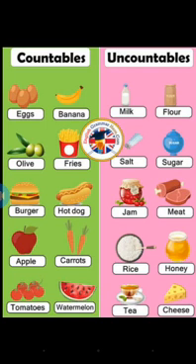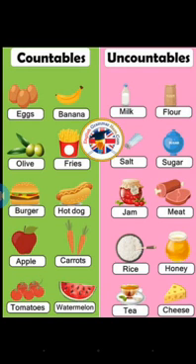And uncountable nouns: milk, flour, salt, sugar, jam, meat. These things we can't count. Can we count milk? No. Can we count a cup of milk? No, we can say a cup of milk. Can we count the flour? No. So it comes under uncountable noun, and countable noun means the things which we can count.